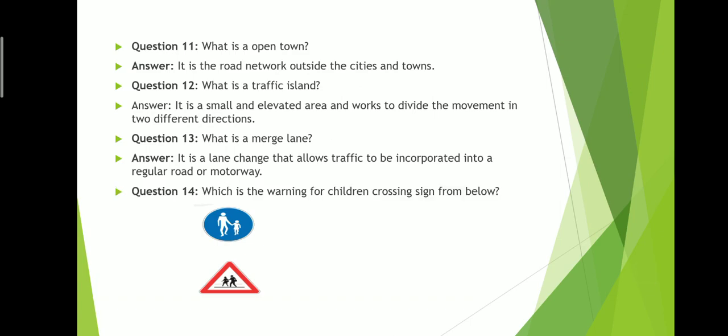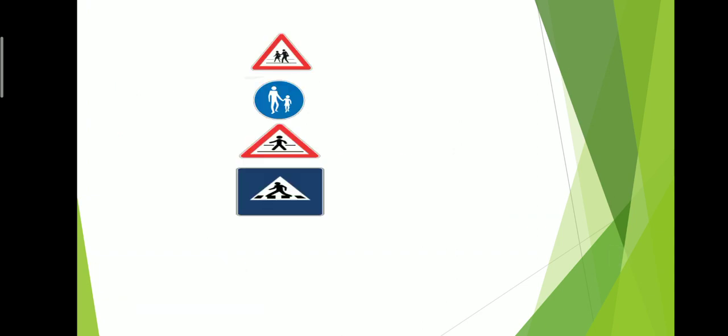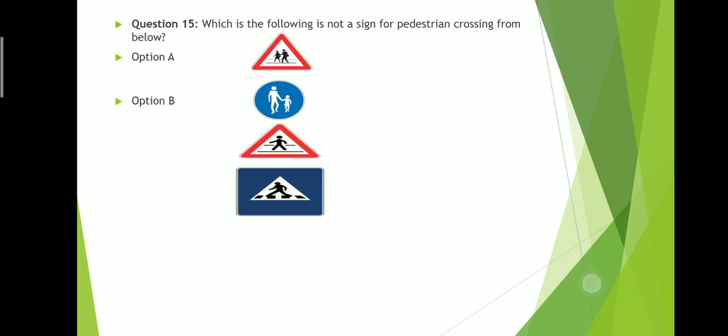Which of the following is a sign for children crossing? Option A, option B. Option B is the correct one. Option B is a sign for children crossing. Now this is one tricky question. Which of the following signs is not a pedestrian crossing? Option A, B, C and D. The correct answer is option B. Options A, C and D are pedestrian crossings, but option B is not.